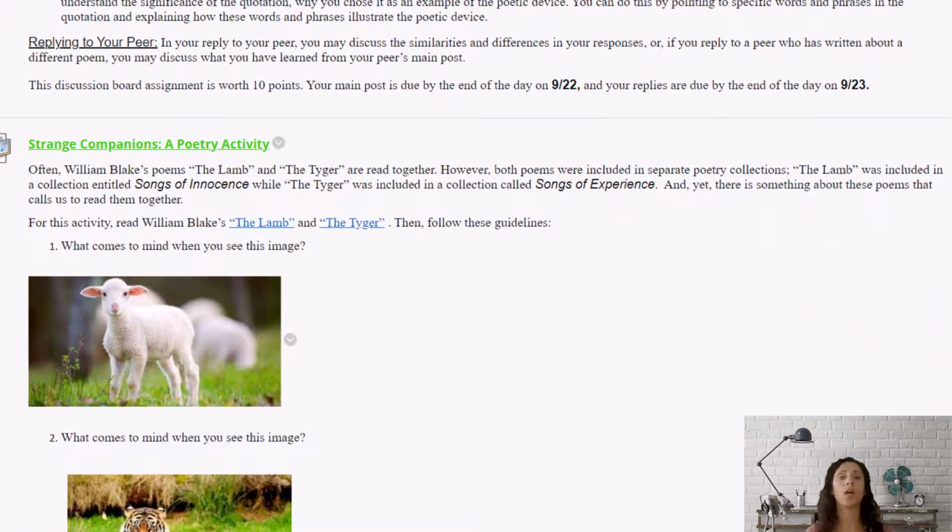Then lastly, you have a poetry activity called Strange Companions, and you'll be reading William Blake's The Lamb and The Tiger, these 2 poems, to complete this activity. Often these 2 poems are read together. However, both poems were included in separate poetry collections. The Lamb was included in a collection entitled Songs of Innocence, while The Tiger was included in a collection called Songs of Experience. And yet there is something about these poems that calls us to read them together.